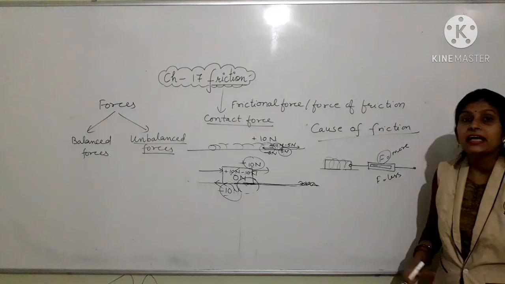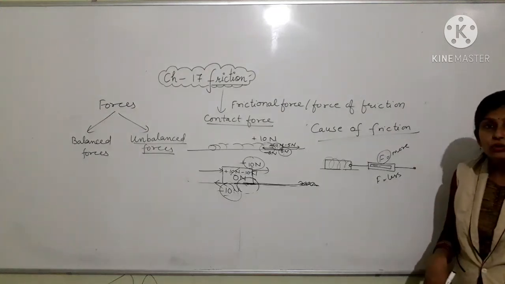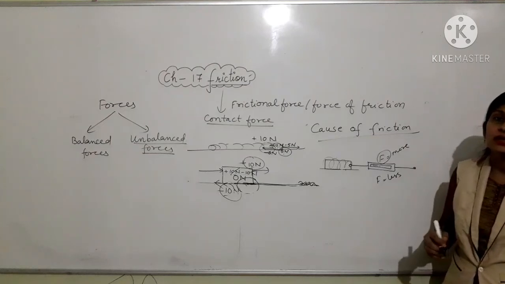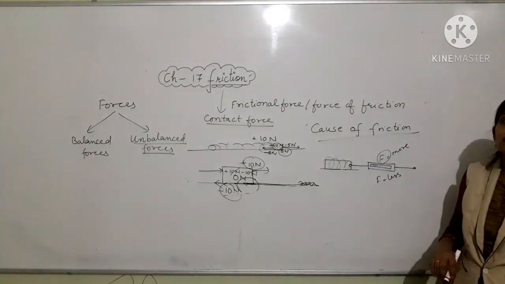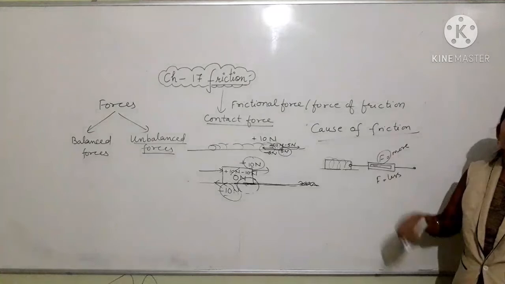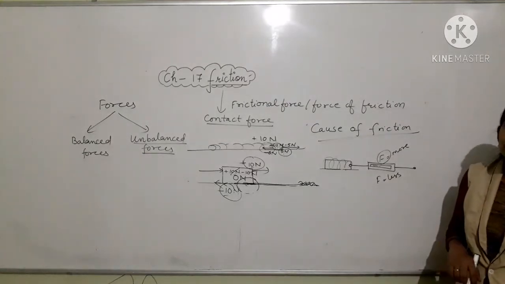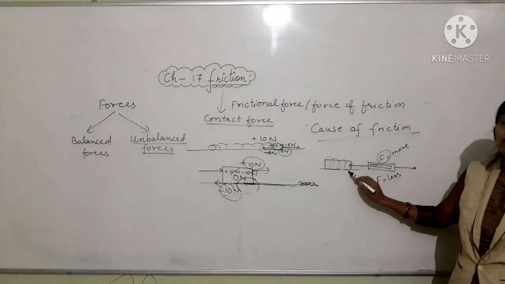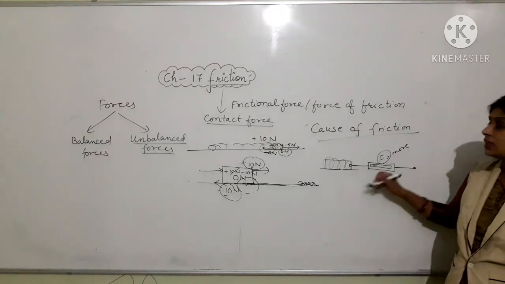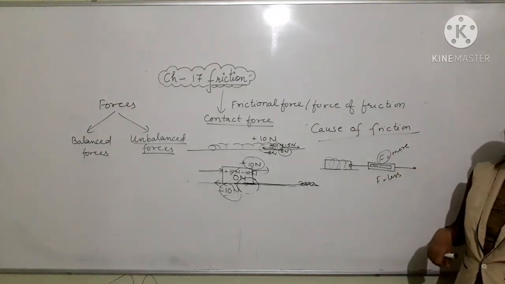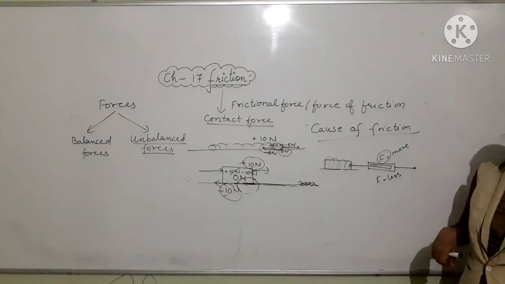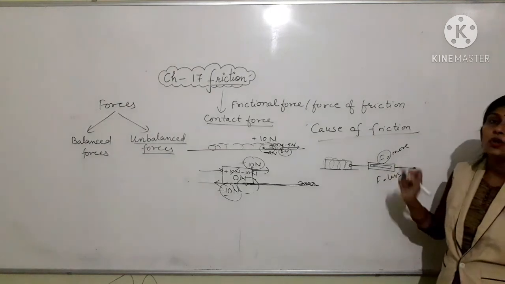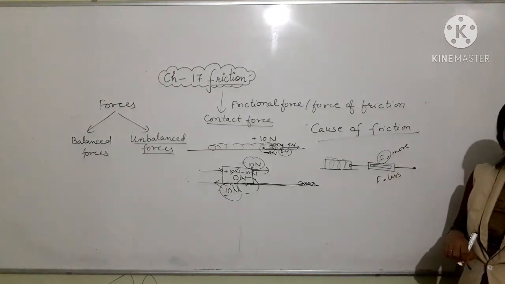So they get interlocked more, and due to the large number of interlocks, a large frictional force is exerted on the brick by the floor. In order to overcome this large frictional force, we have to apply a large force by the spring balance. So this shows more reading. Okay,